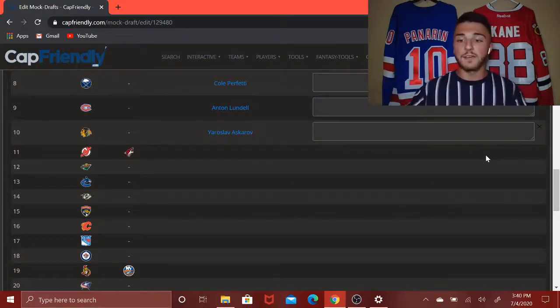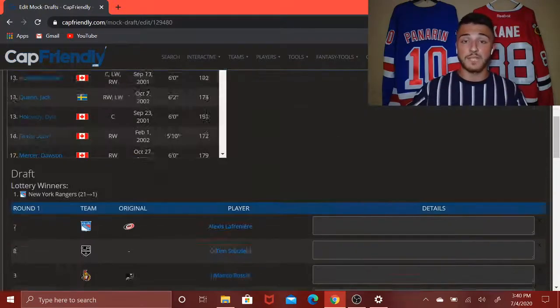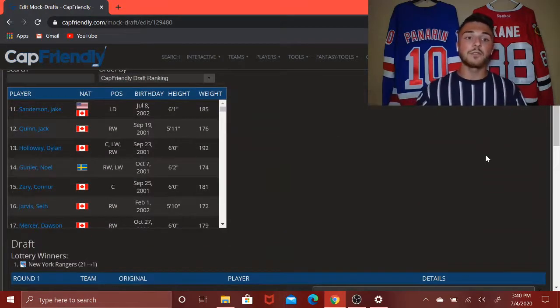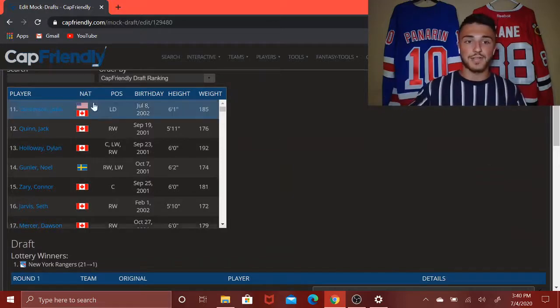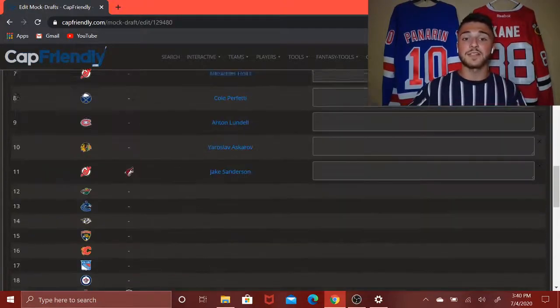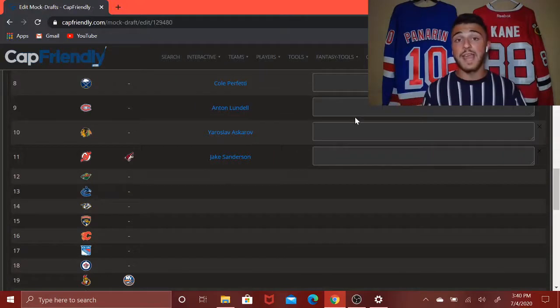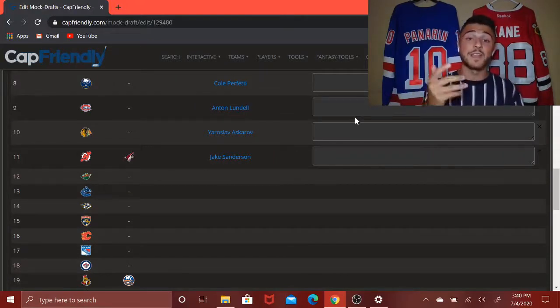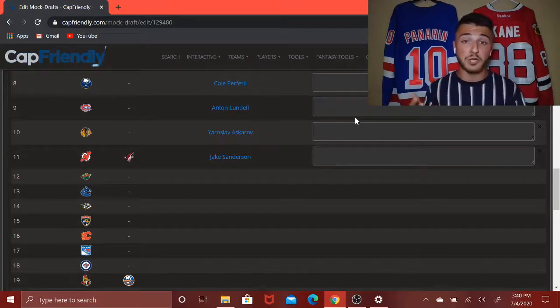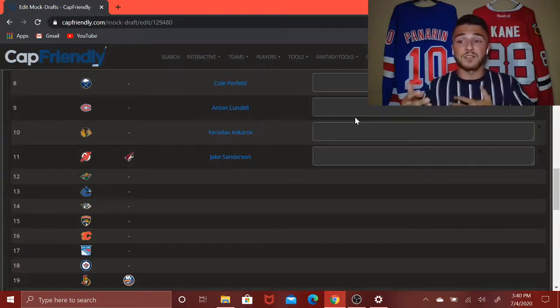Next now, at the 11th pick, you have the New Jersey Devils, having, of course, the pick from Taylor Hall in that trade. And the Devils are going to go with Jake Sanderson. They need help on defense, and Sanderson is deemed by a lot of scouts that I've read as a possible top 5 pick. Some scouts even view him better than Jamie Drysdale, which is kind of absurd, but I understand why. Sanderson, without question, is the best player coming out of the USHL this year, as the USHL depth isn't nearly as good as what it was last year.